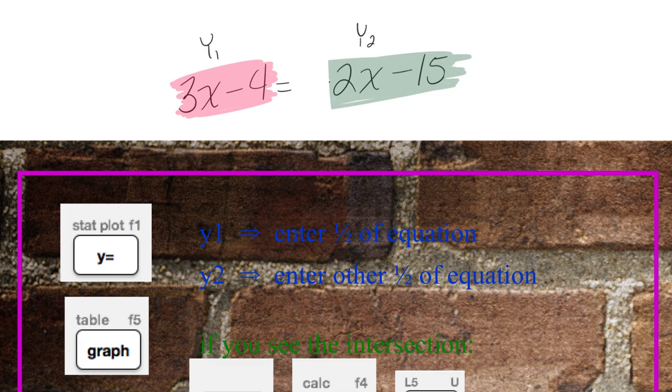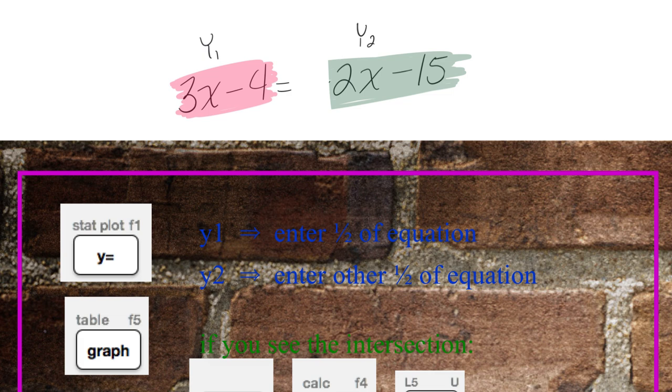It's the next button over. You just push zoom at the top. Now I want you to push 3 and then enter.